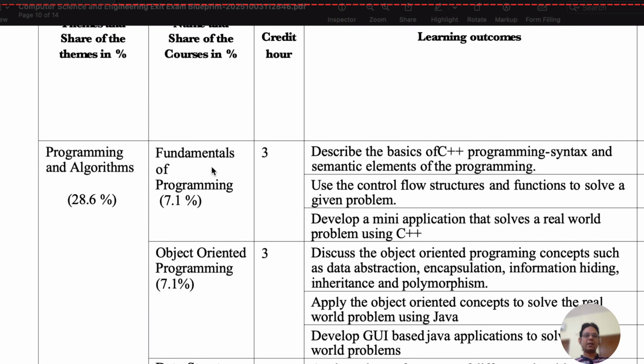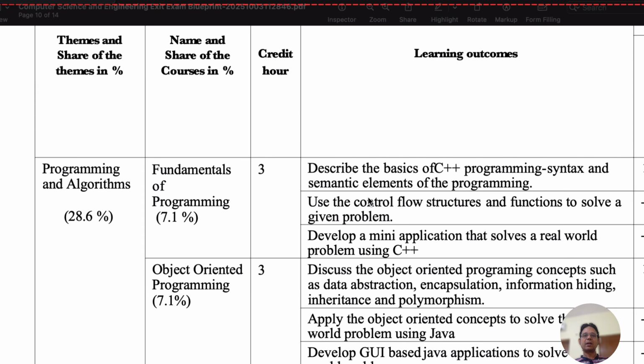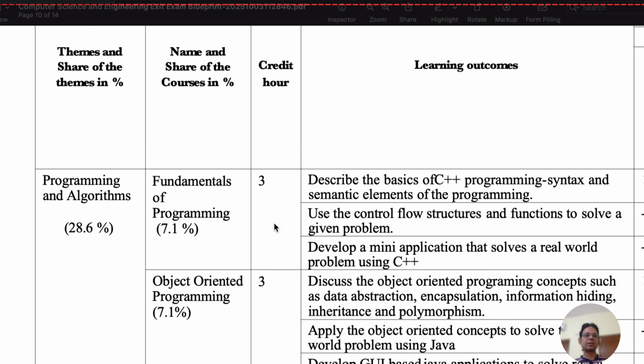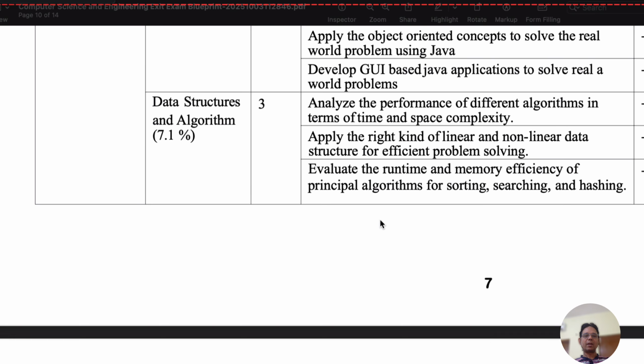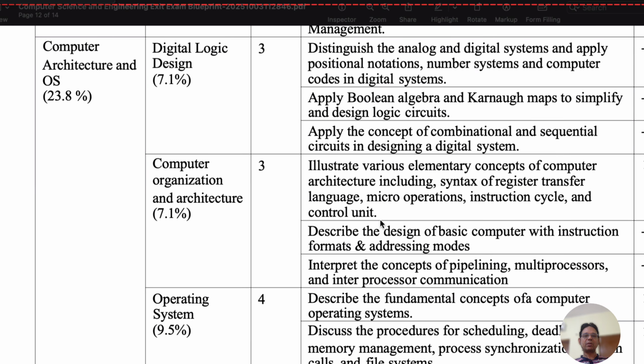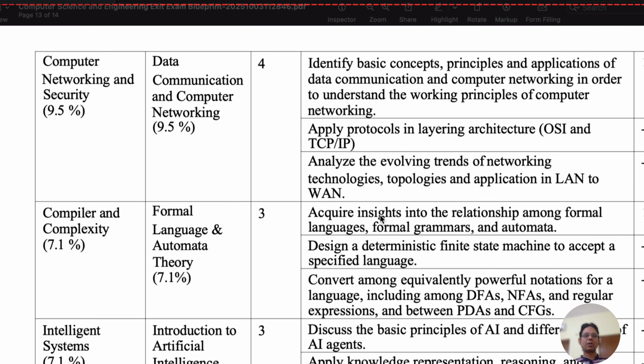And we can see here, these are the courses that highlight many things about learning outcomes, percentage share of courses in percentage, and themes. Each course is described with detailed outcomes and objectives.